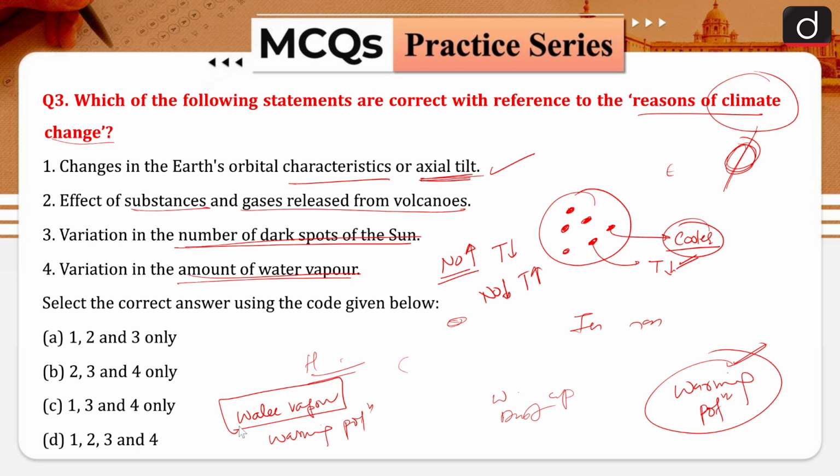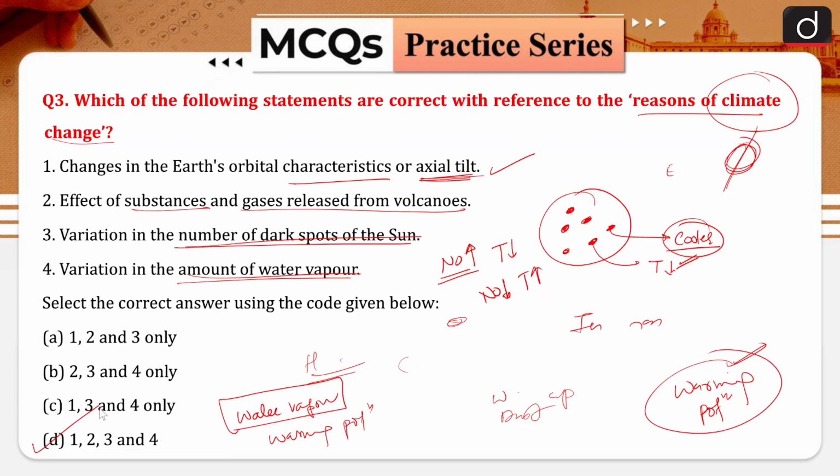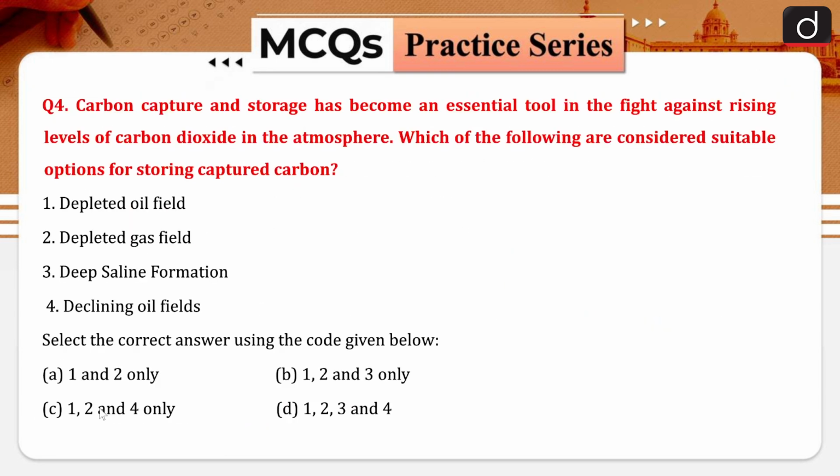Okay, that will increase the temperature, that will ultimately affect the climate change. So obviously we can say that all four are basically reasons for the climate change. Okay, so here you can go through this particular slide, because I have explained everything over here. Okay, so I hope that is clear. Now coming to question number 4.